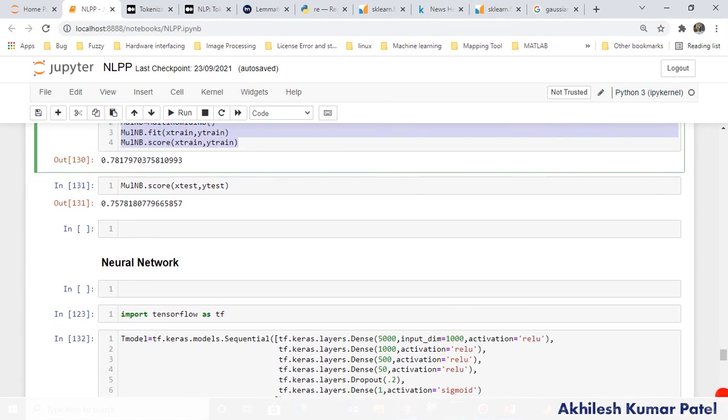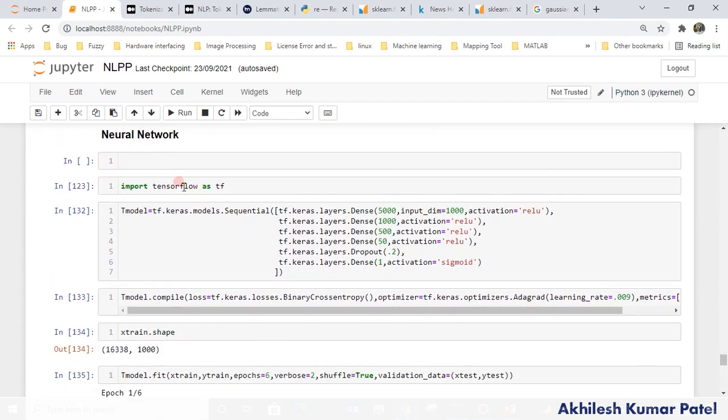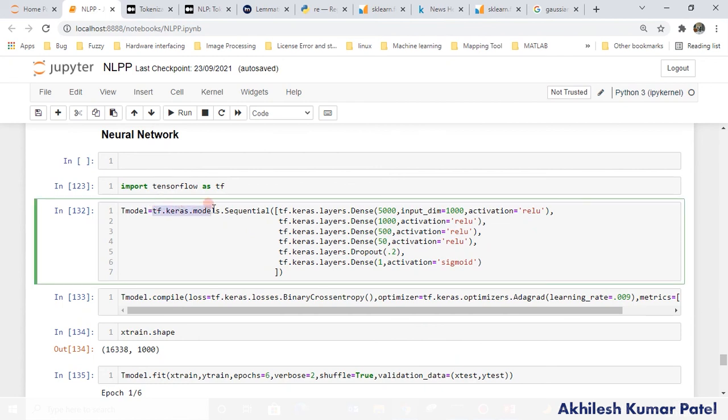Okay, and the last one is the neural network. That is a very simple neural network which I am going to use here. So I am just importing TensorFlow here. First of all, we have to provide our layers in a sequential form. There are different ways you can create layers. This is one way to do that. Keras and TensorFlow both work together. So tf.keras.Sequential, and in brackets just provide the layers.